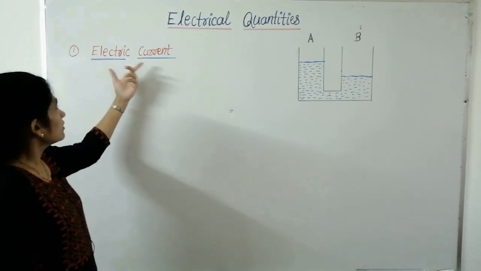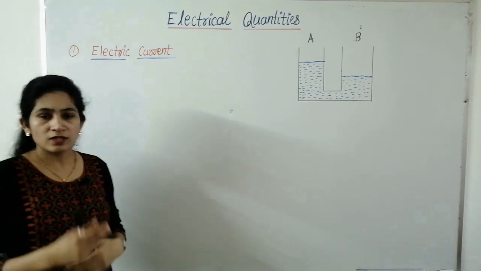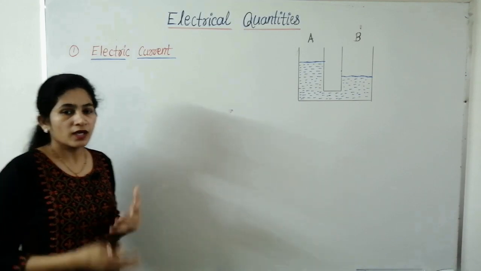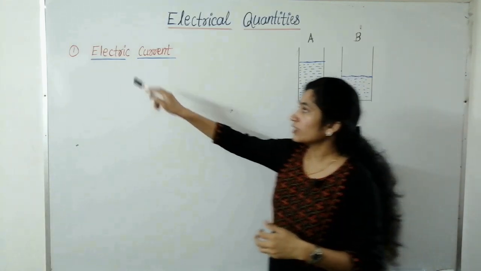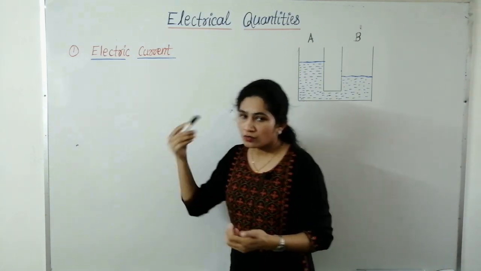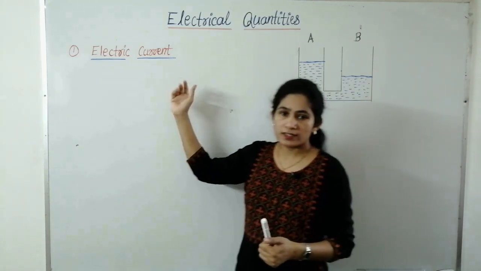As its name indicates, electric current. Current means something flowing or something moving. As you know, water current, air current, right? So electric current is a flow of something. Now what is that something? We'll learn later in this class.